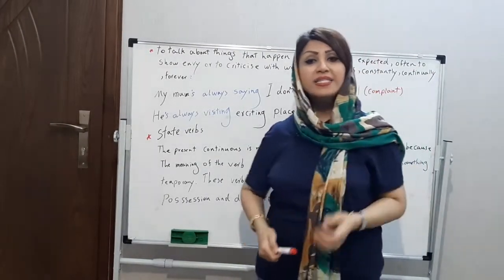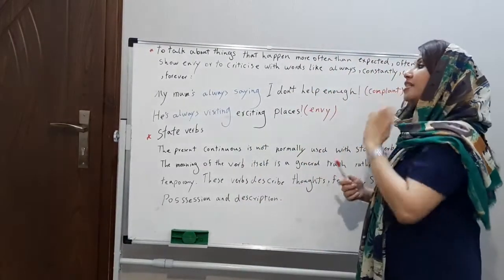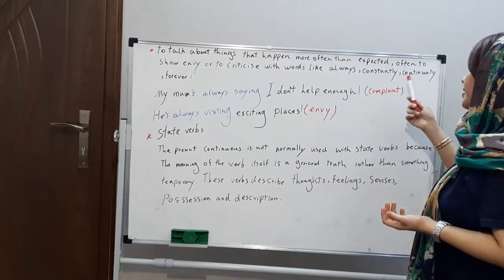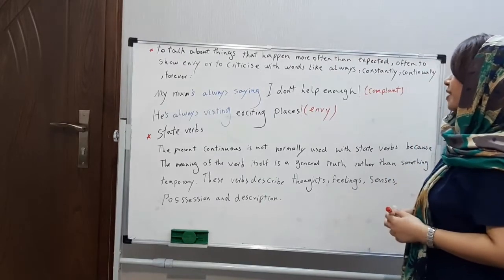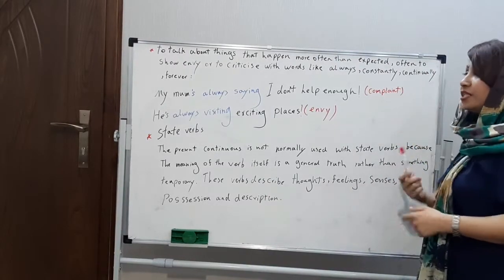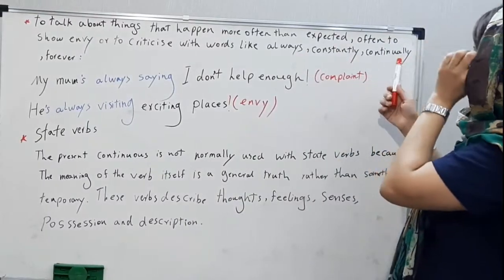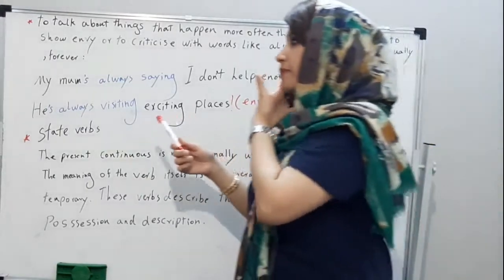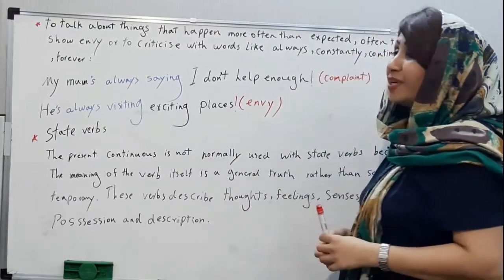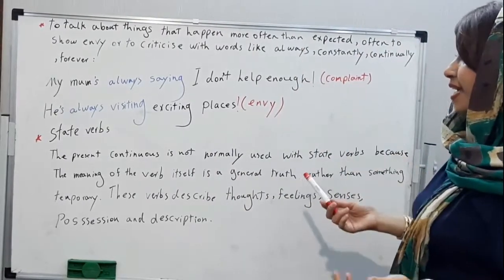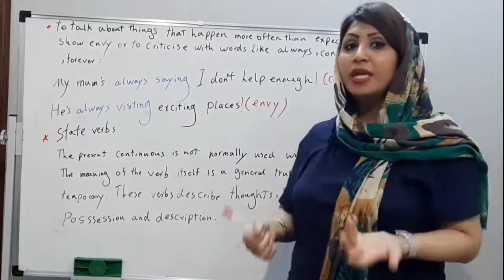This is the last usage of present continuous: to talk about things that happen more often than expected, to show envy or to criticize, with words like always, constantly, continually, forever. My mom's always saying I don't help enough. It's a kind of complaint.